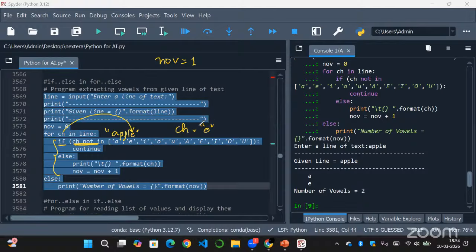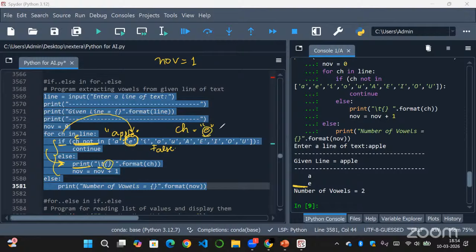So is small letter E not present in this list? No, it is present in this list. So CH, that is E, not in list of vowels is false. So as the if condition became false, the else block will be executed. So now it will print with a tab space. So we have a tab space here and it will print the value of CH.